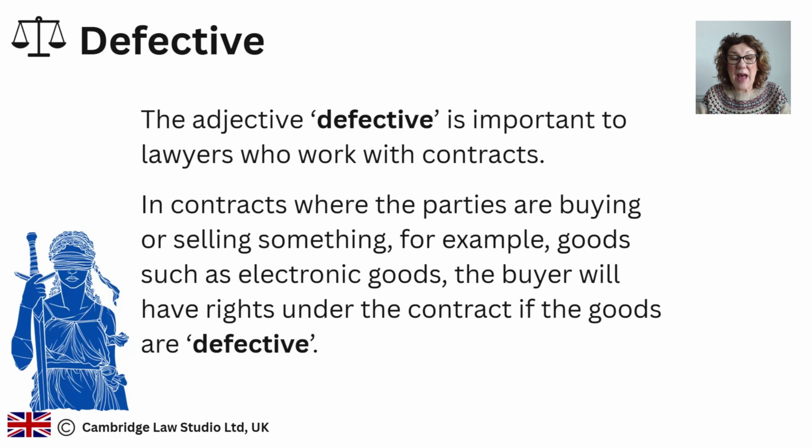Defective. The adjective defective is important to lawyers who work with contracts. In contracts where the parties are buying or selling something, for example, goods, such as electronic goods, the buyer will have rights under the contract if the goods are defective.